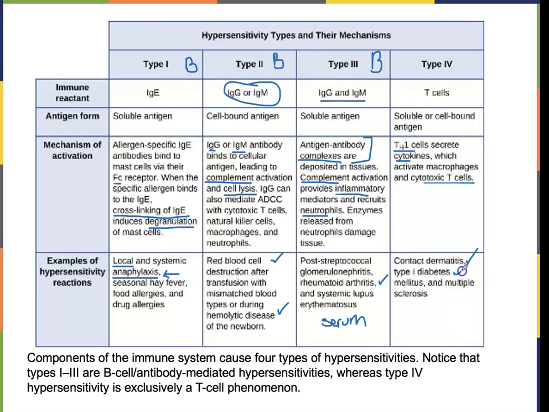Type 1 diabetes, we'll talk about that in a little bit. And then multiple sclerosis, we're going to talk about it in a little bit. So type 1 diabetes and multiple sclerosis are also considered immune diseases or autoimmune diseases. So that comes in your textbook under the autoimmune section.